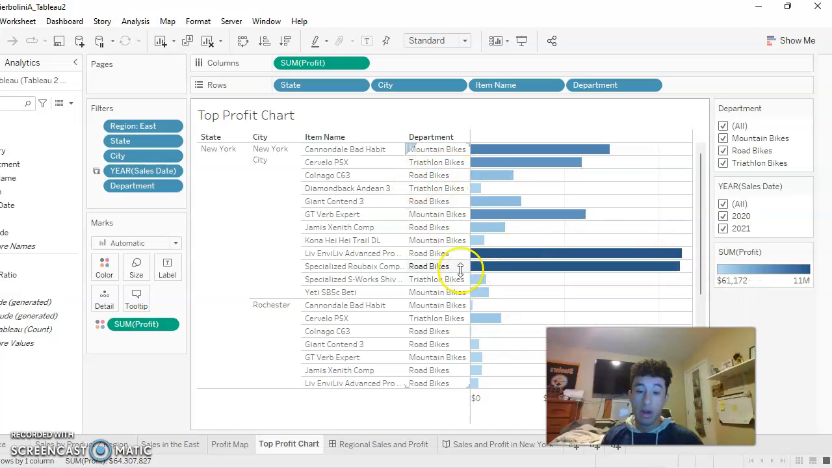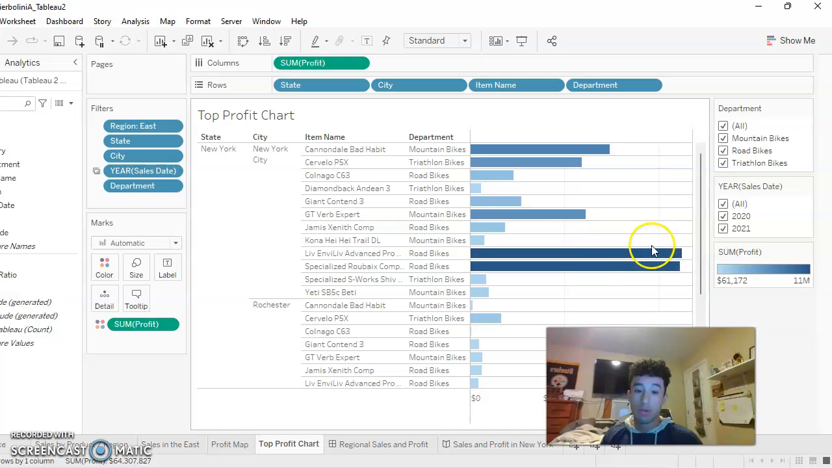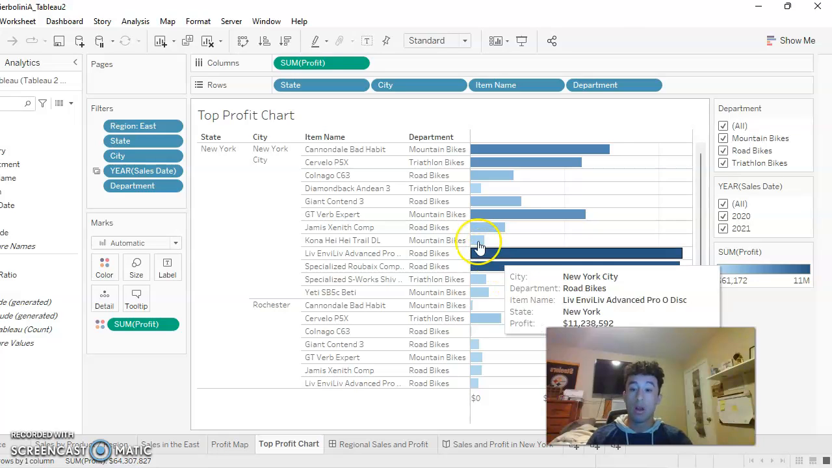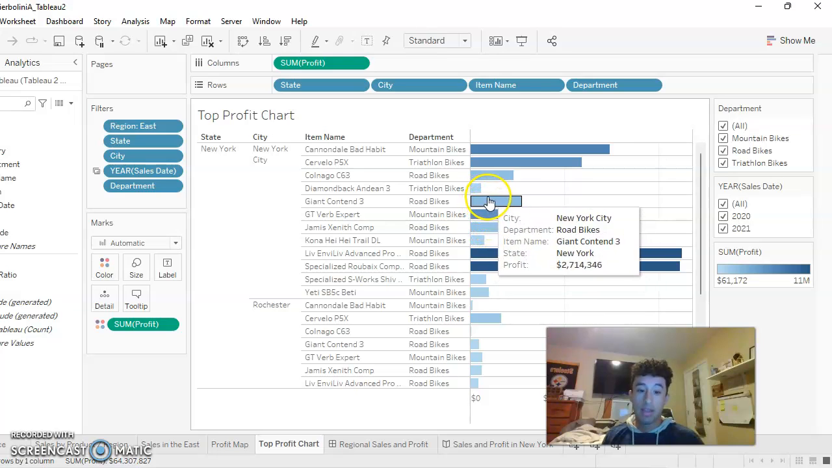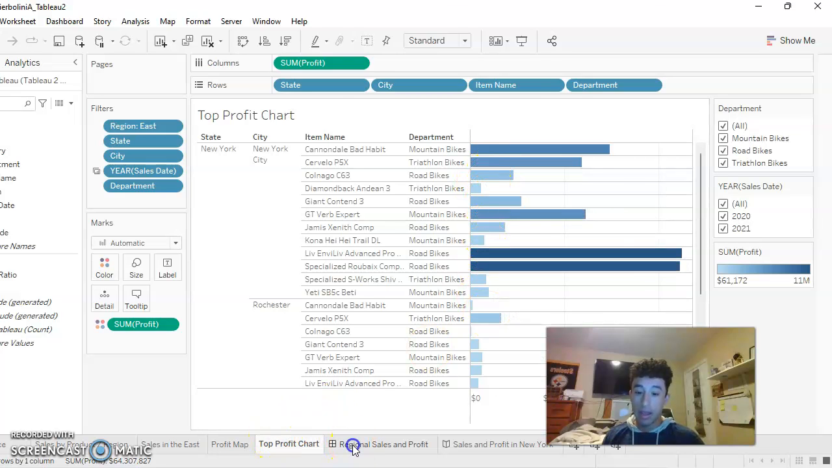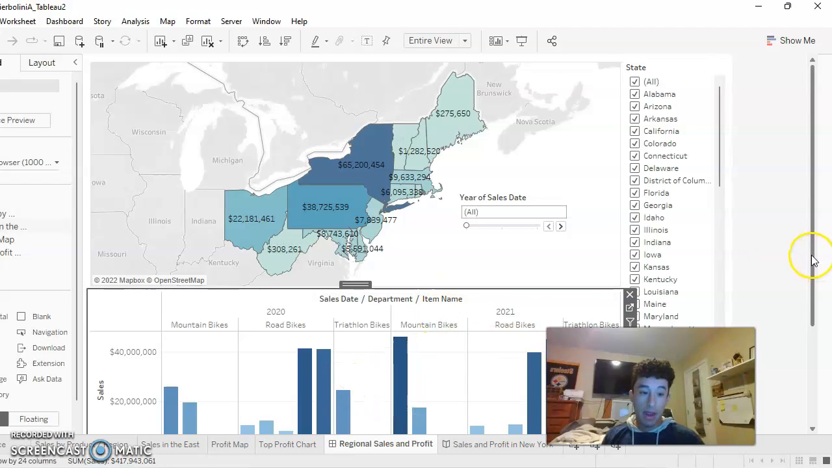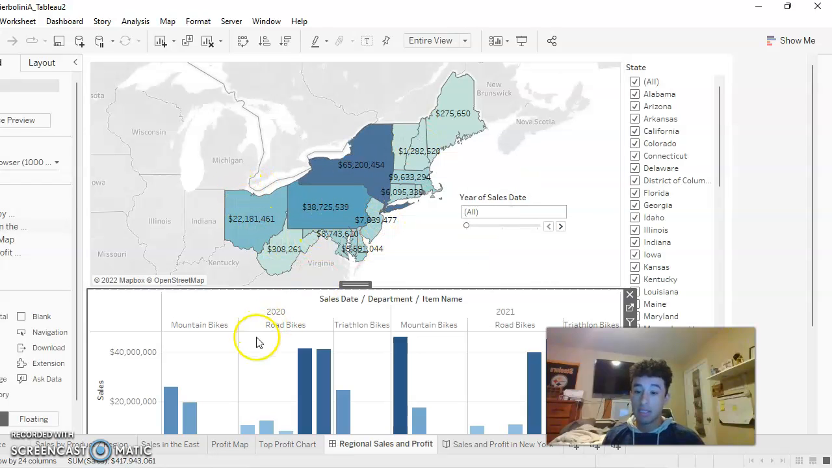And as you see here, based off this information, I see that the mountain bikes are relatively high, but altogether, road bikes seem to be higher than all of the other bikes. So I have decided to narrow it down even further based off this information to go from the East to New York, and then now to the road bikes. And as you see here, this is interactive as well, showing the profit, the state, the item name, the department, and which city.